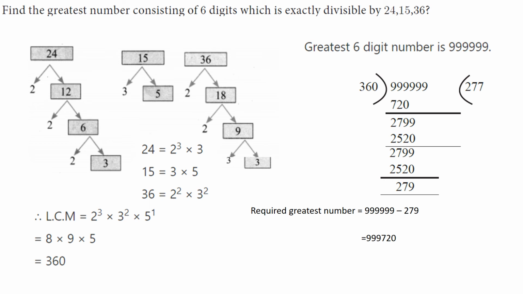So with that you have to subtract from that. 9,99,999 minus 279, because that is the remainder, no? So subtract it, you get 9,99,720. This is the greatest number divisible by 24, 15, 36.